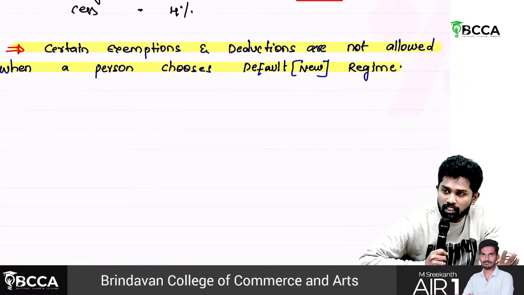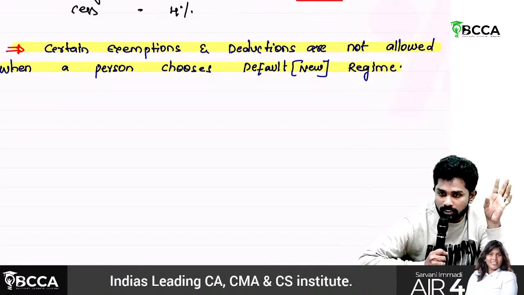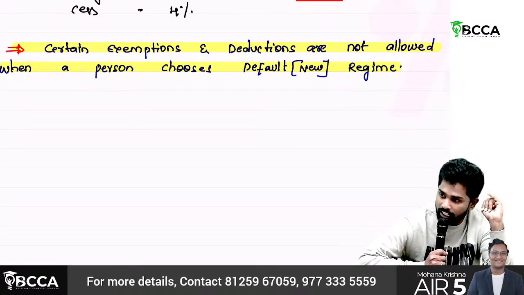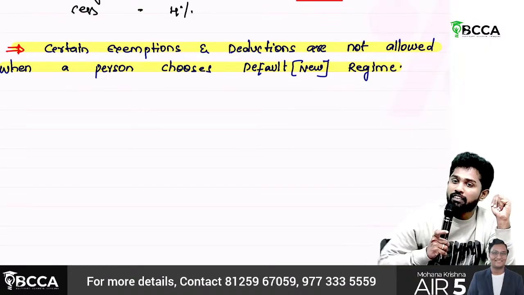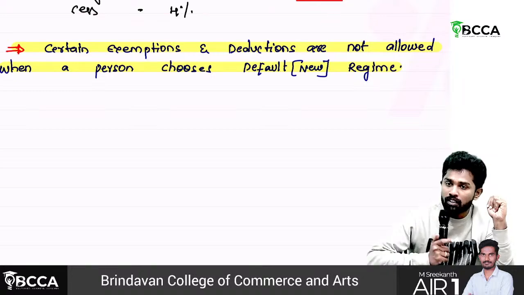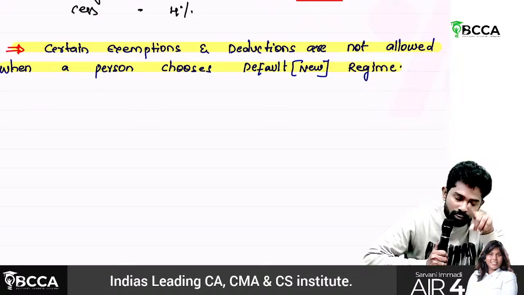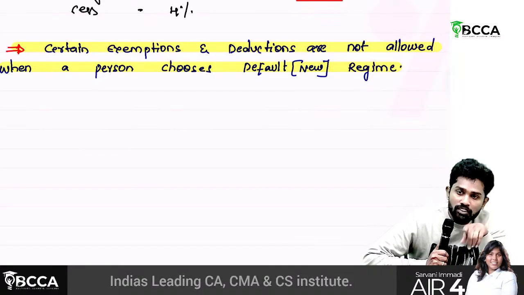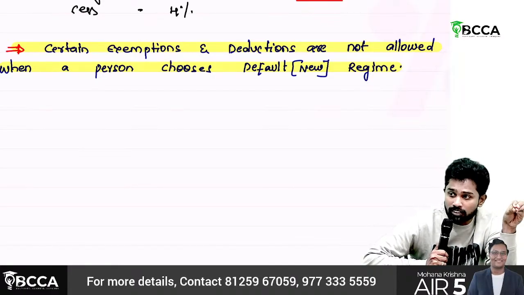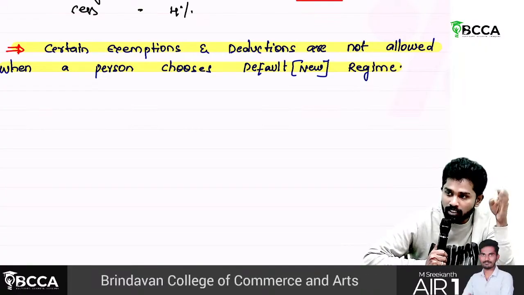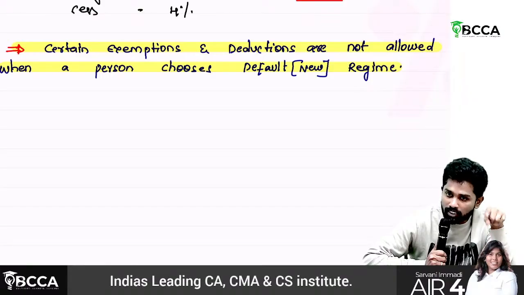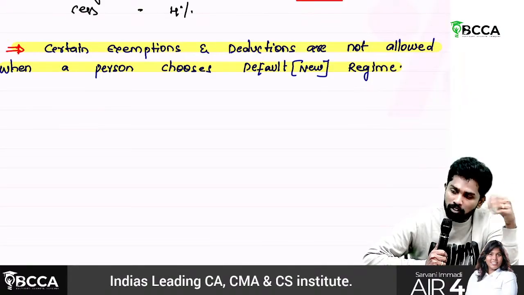Sir, majorly for tax computation, how many heads do we have? 5 heads: salaries, house property, PGBP, capital gains, IFOS. Then we have a chapter called deductions. You need not refer to the exemptions chapter, because the income which is exempted would first have been covered under one of these 5 heads. Let's say there is an exemption related to salary; first of all, the income is under the salary head.